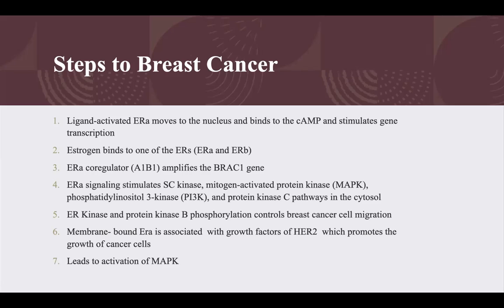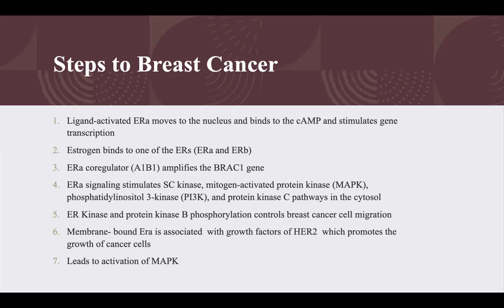So steps to breast cancer. First, the ligand activated ER alpha moves to the nucleus and binds to the ERE and stimulates gene transcription. Second step, estrogen binds to one of the ERs. It could either be estrogen receptor alpha or estrogen receptor beta. Estrogen receptor alpha co-regulator, another name, AIB1, amplifies the BRCA1 gene. So once the BRCA1 gene is amplified and turned on, that is a possible indicator that breast cancer might be occurring. So ER alpha signaling stimulates the Src kinase, mitogen activated protein kinase, PI3K, and protein kinase C pathways.